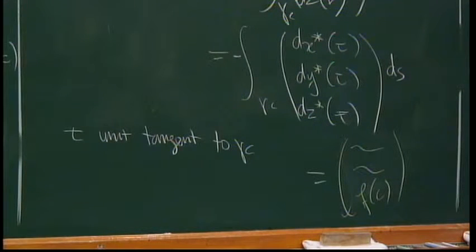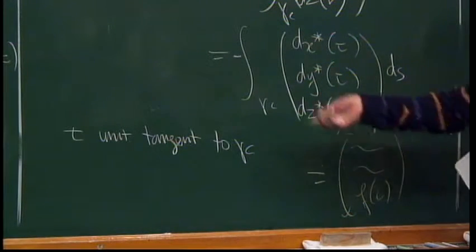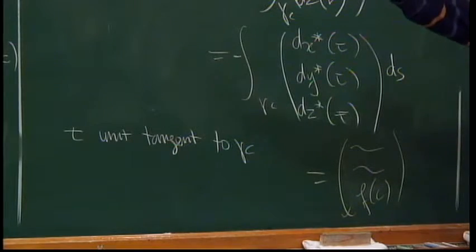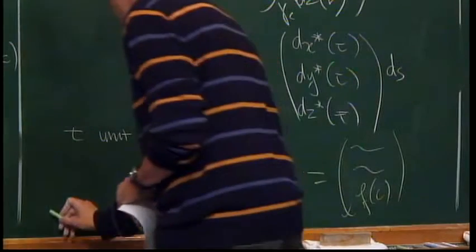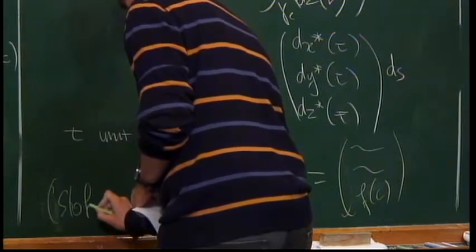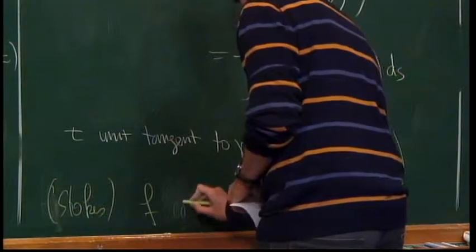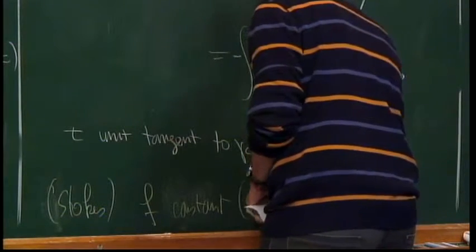But as we know, this force vector is a homology invariant by Stokes' formula. So this tells you that this f of c is actually a constant, which is positive by our choice of orientation. So f by Stokes is a constant and positive.